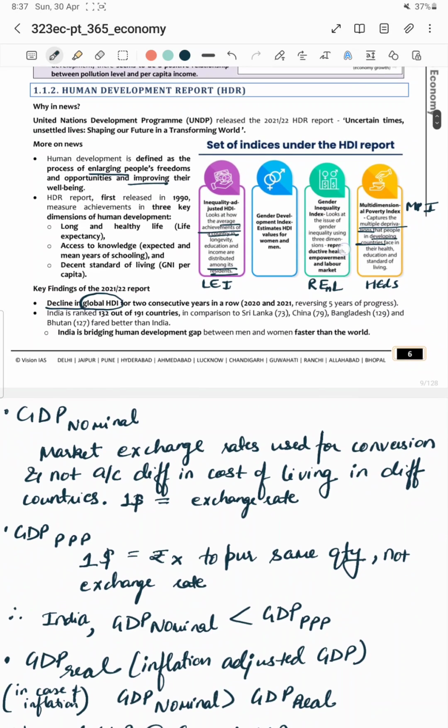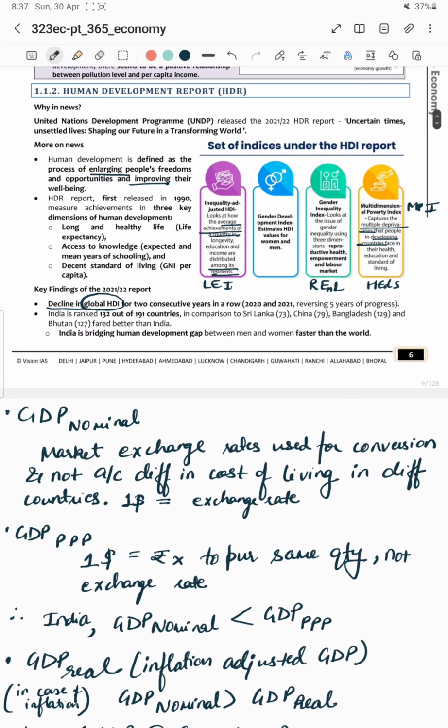Now second is the Human Development Report. The Human Development Report is released by UNDP, the 2021-22 report. Every such report that these organizations release has a particular theme for that year. This time it is uncertain times, unsettled lives, shaping our future in a transforming world.